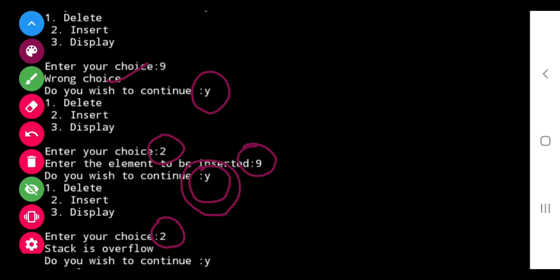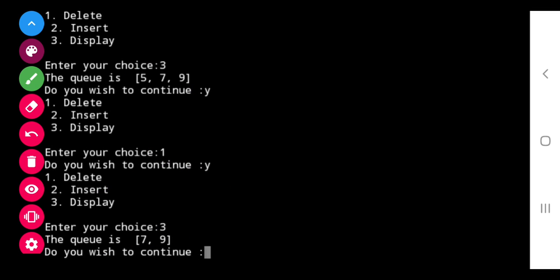Now if we enter 2 choice, 3 elements we have already inserted. Now if we enter 2 again, meaning I want to insert one more element, it will give you overflow. Stack is overflow. If we give choice 3, it will display the elements. If we give choice 1, it will delete the element. Now again you wish to continue, yes, and I have given the choice 3. Now the element is this. Previously, what were the elements? 5, 7, 9.